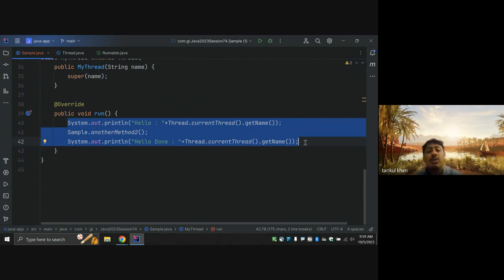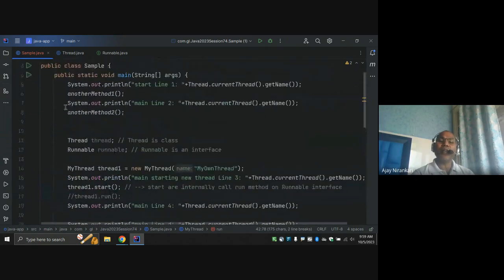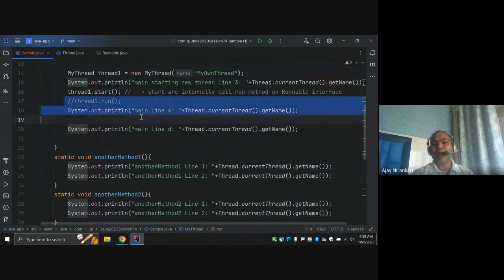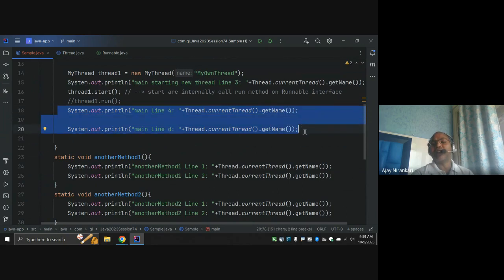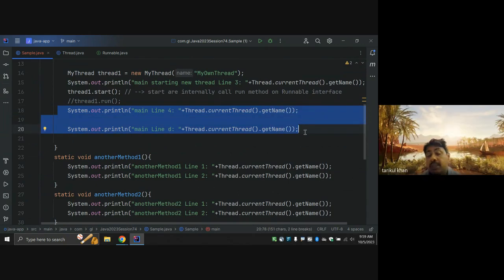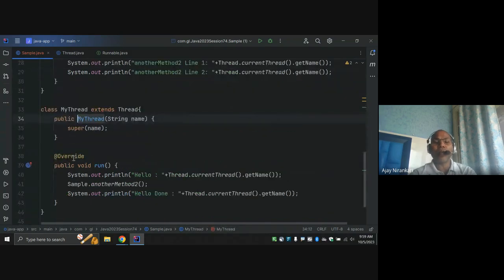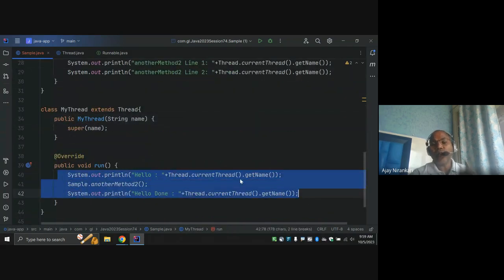And what about what's in the main method? Whatever is written in the main method is done by the main thread. All of this activity is done by the main thread. So only that one runs separately: thread dot start, right? This thread is the object of my class. In my class, we have a run method, right? So whatever is written here is the only code that is going to execute on the separate thread.